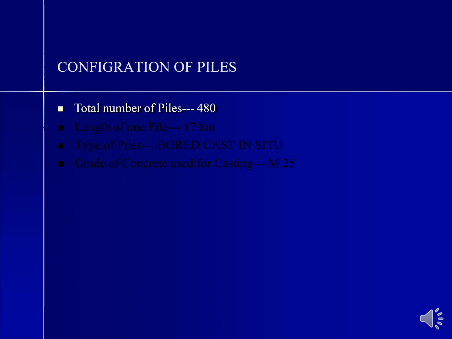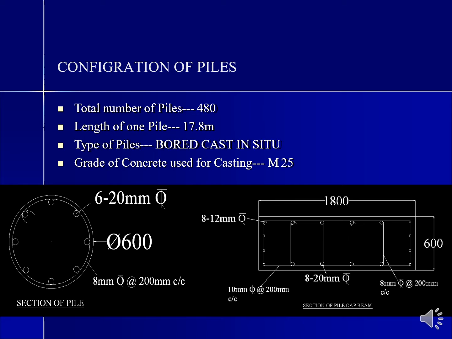Configuration of the piles. Total number of piles is 480. Length of the pile is 18 meter approximately. Type of piles: bored cast in situ. Grade of concrete is M25. This is a section of the pile.